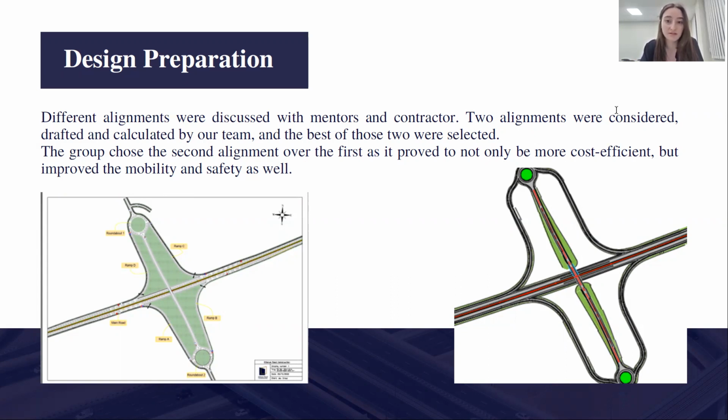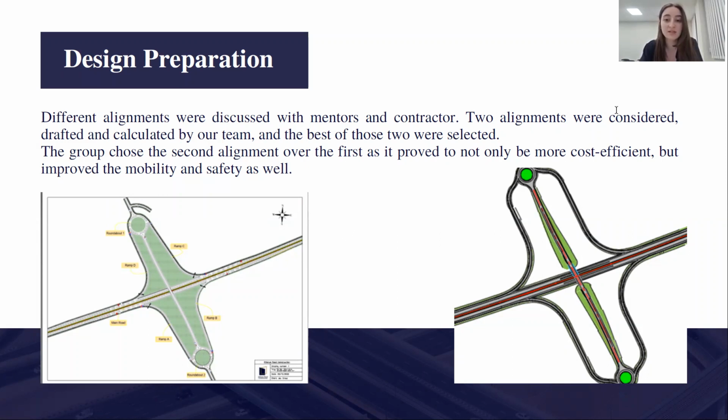Main portion of the road geometry was done in software Civil 3D and AutoCAD. As mentioned earlier, the different alignments were discussed with mentors and contractor. 2 alignments were considered, drafted, and calculated by our team, and the best of those 2 were selected. The first type of ramp alignment consisted of two horizontal curves on each ramp of length 400 meters. It occupied a total of 95,000 square meters and had a roundabout with radius of 16 meters.